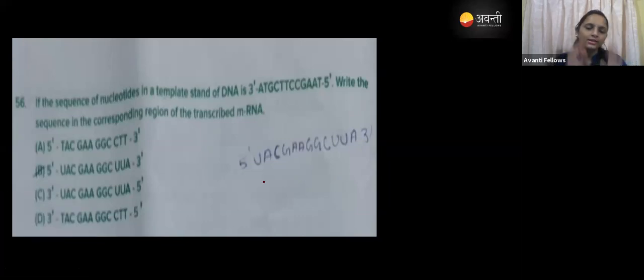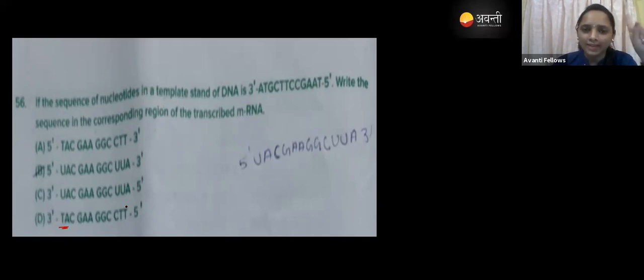See here, guys. What is the difference between DNA and RNA? In RNA we have uracil, and in DNA we have thymine. That is the main basic thing. In option C and option D, we have thymine. Does RNA consist of thymine? Yes, Manjari, correct. RNA does not contain thymine, so by that you can cancel these.